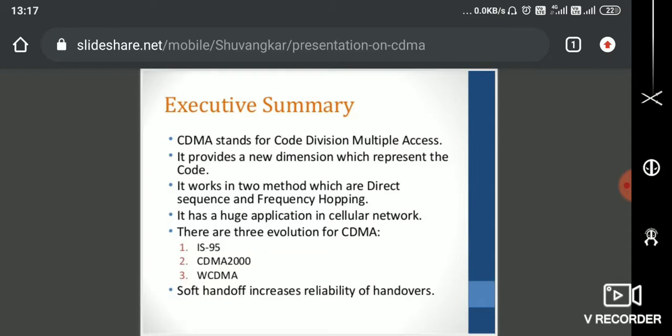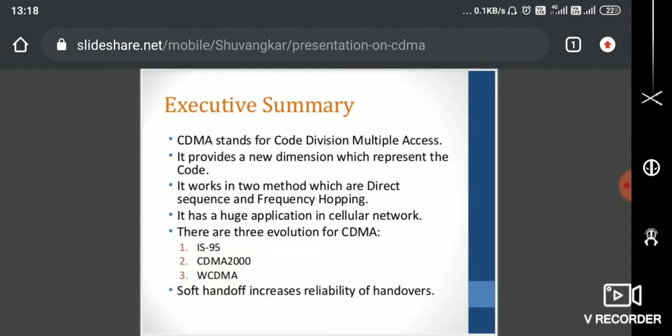CDMA stands for code division multiple access. It provides a new dimension, which represents the code. In FDMA it is all about frequency, and in TDMA it's all about time slots. Those had their own problems: they need linearity and will never work in a non-linear environment, so there are a lot of restrictions, and also a lot of constraints in terms of bandwidth and number of users. But CDMA is altogether a different technology.